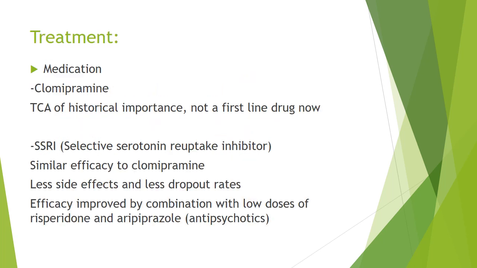So what is the treatment? Under the medication treatment, it is clomipramine. It is a tricyclic antidepressant of historical importance. It is not a first-line drug now. SSRIs, selective serotonin reuptake inhibitors, are the first-line drugs now. They have similar efficacy to clomipramine. There are fewer side effects and less dropout rate. Efficacy is improved by combination with low doses of risperidone or aripiprazole, which are antipsychotics.